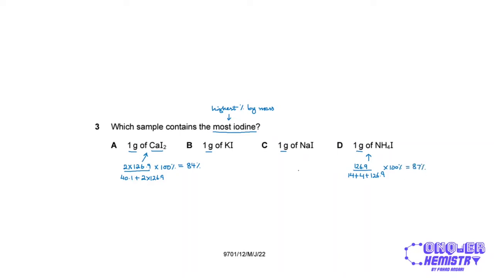For the other two options, this is actually 76%, and this is 86%, right? These are rough values from what I remember, and you can figure out these values yourself based on the calculations we've done for options A and D, and you can clearly see that the highest percentage by mass of iodine belongs to ammonium iodide, so option D is going to be correct for this one.